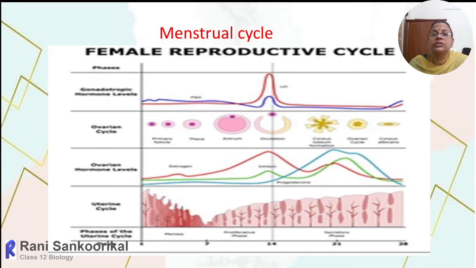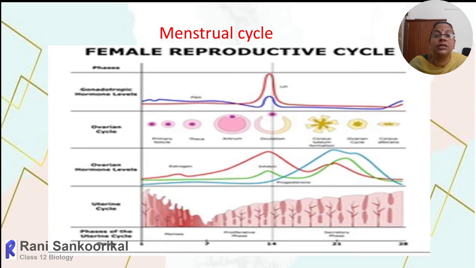So meanwhile, I am showing this graph because in this graph, we have included all the changes that occur within the uterine lining as well as the hormonal level inside the ovary, or ovarian hormonal level, and the follicular developmental stages within the ovary, and at last the top, it is the gonadotrophin levels, that means the pituitary hormones. So when we start from the pituitary hormones, you can see here a gradual increase in the level of FSH and LH after the menstruation. And on the previous day of the ovulation, that is on the 13th day, the sudden surge in the LH.